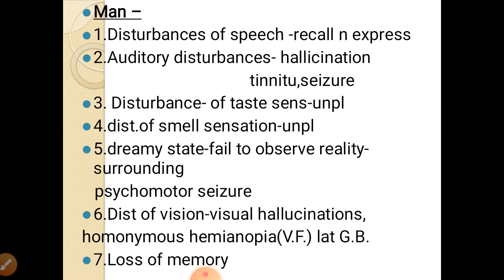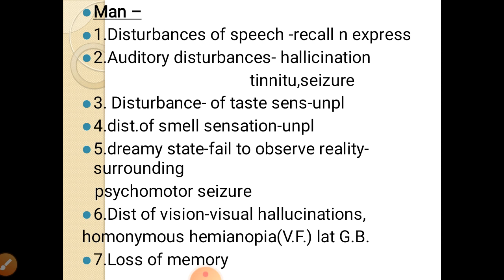Then disturbance in vision is there with visual hallucinations. It may be associated with homonymous hemianopia if the lateral geniculate body is damaged. Loss of memory is there.